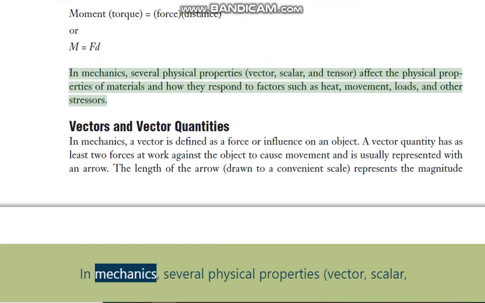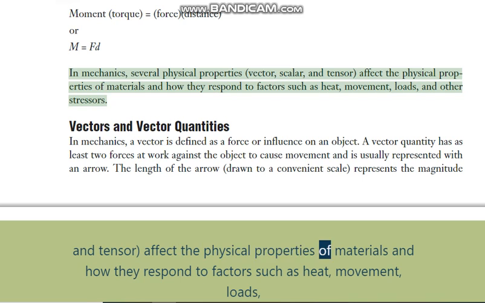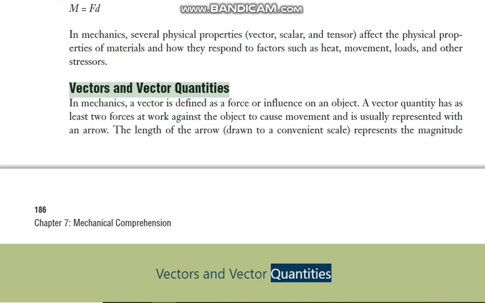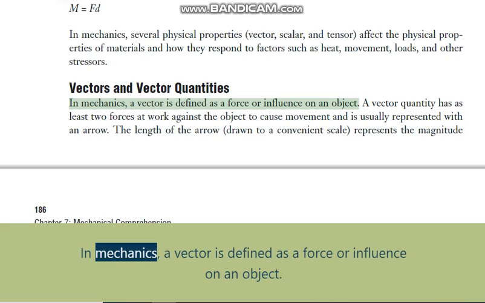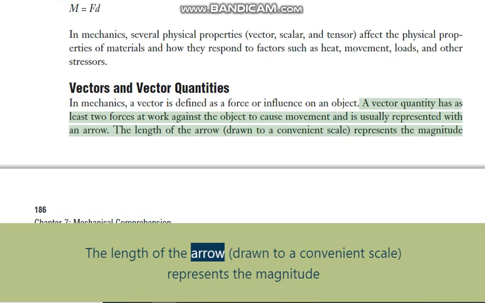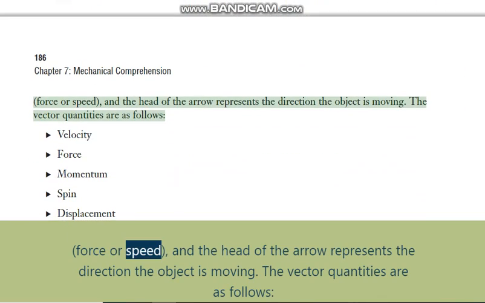In mechanics, several physical properties, vector, scalar, and tensor, affect the physical properties of materials and how they respond to factors such as heat, movement, loads, and other stressors. Vectors and vector quantities. In mechanics, a vector is defined as a force or influence on an object. A vector quantity has at least two forces at work against the object to cause movement, and is usually represented with an arrow. The length of the arrow, drawn to a convenient scale, represents the magnitude, force or speed, and the head of the arrow represents the direction the object is moving.